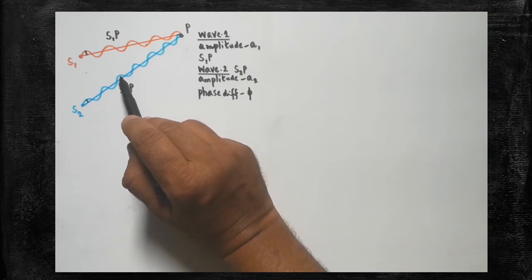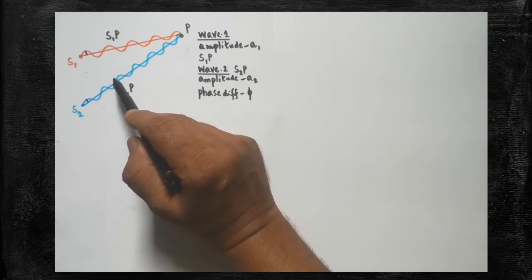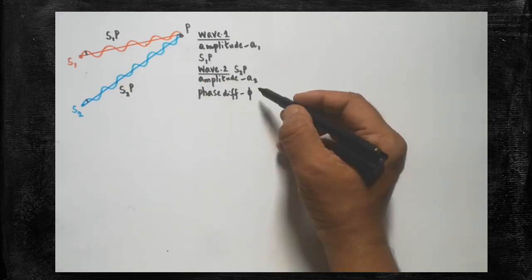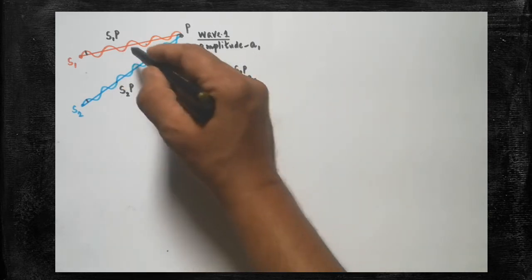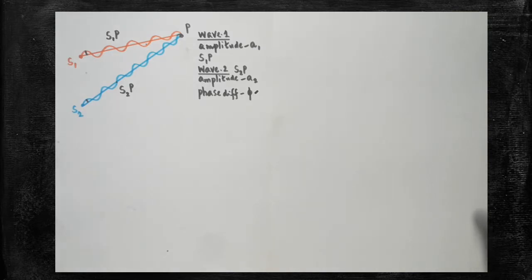Phase difference is the difference which is created due to the angular position of the two waves. Are you clear? With the help of angle, we are able to measure the phase difference between these two waves. That phase difference is represented by the letter phi. Phi is the symbol for phase difference. Make a note. Now, I am going to write the equation of the wave for the first wave.